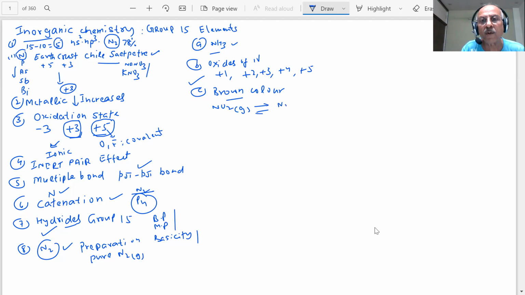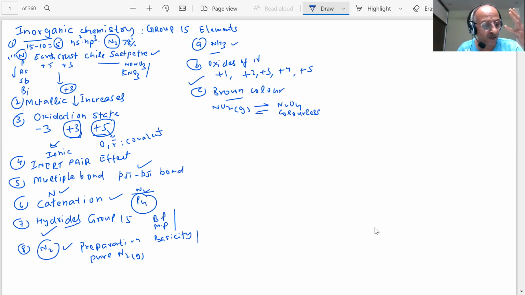Dimerize. N2O4 is a colorless solid or liquid. N2O4 is colorless, student. Interesting: brown to colorless. These could become a question because color changes are very important in chemistry, and if the oxidation number is changing, then their oxidizing power or reducing power is changing. All this becomes a question in inorganic chemistry.